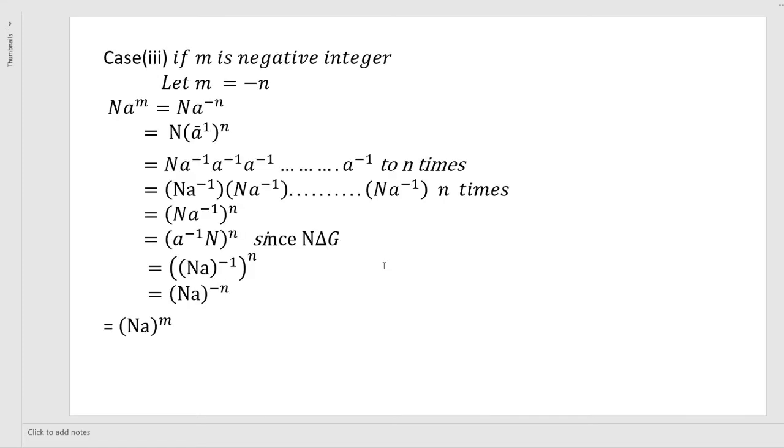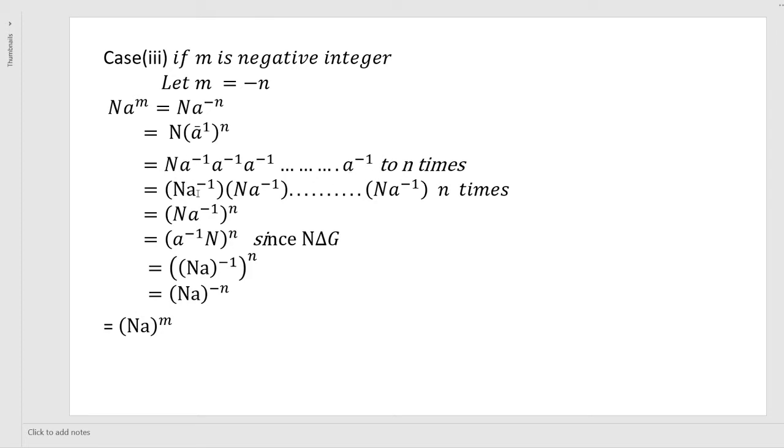That was for M a positive integer. If M is a negative integer, consider M equal to minus N. So therefore N A to the power of M is equal to N A to the power of minus N, which we can write as N A inverse to the power of N. This is A to the power of minus 1 into A to the power of minus 1, and so on, N times.